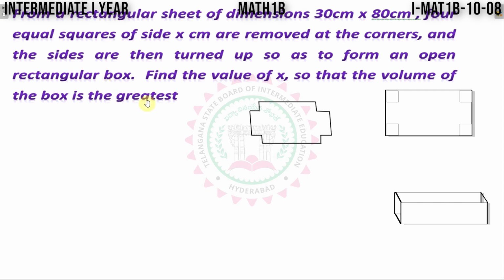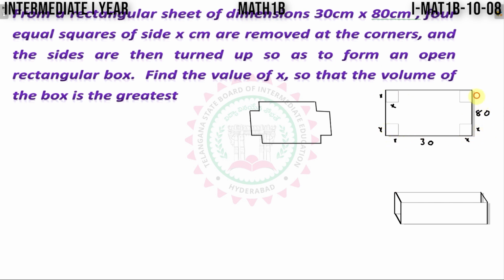First question is, from a rectangular sheet of dimensions 30 by 80. Assume this as 30 and this as 80. 4 equal squares of side x centimeters are removed. These are 4 squares of length x centimeters. This is x, this is x, and this is x.